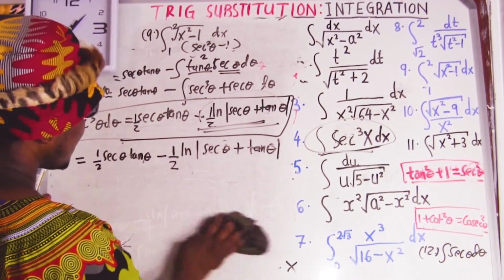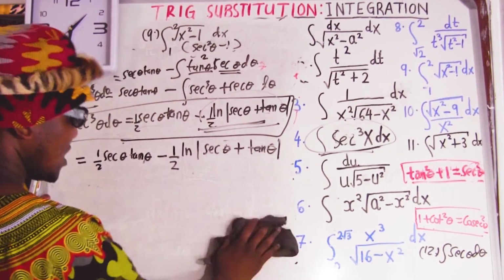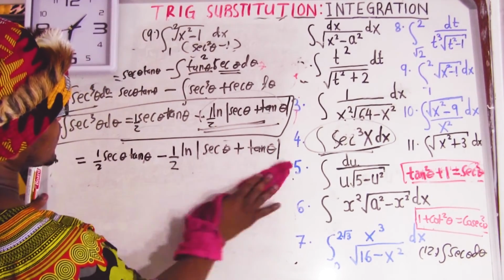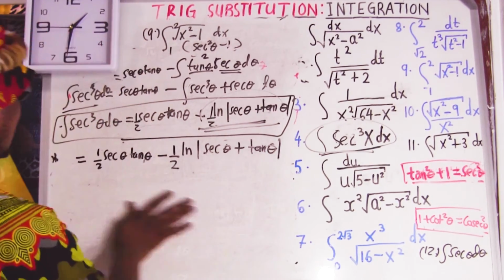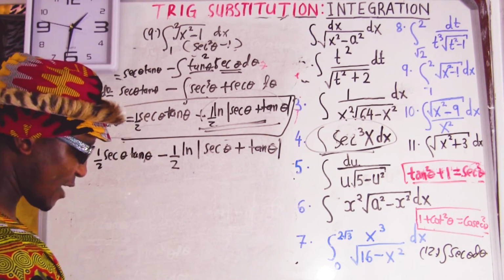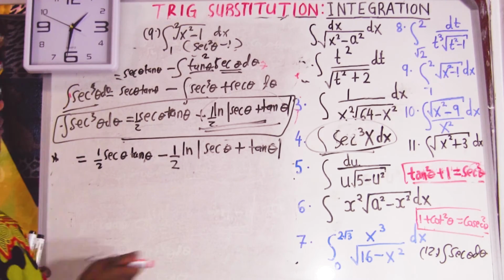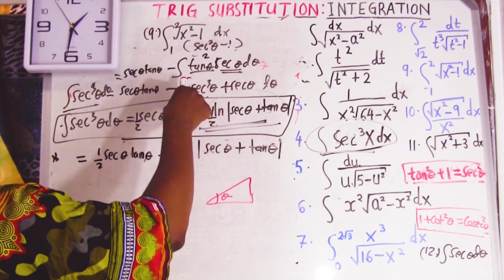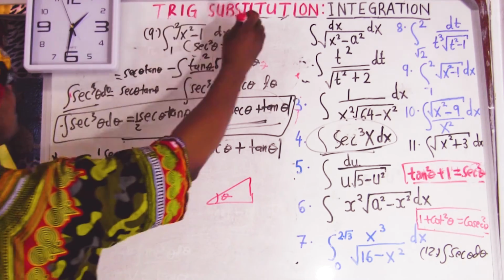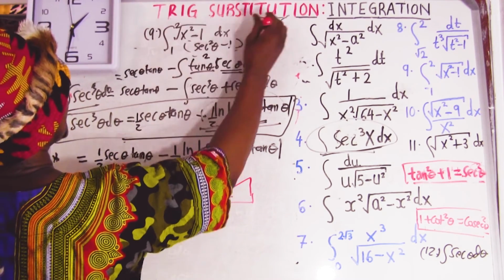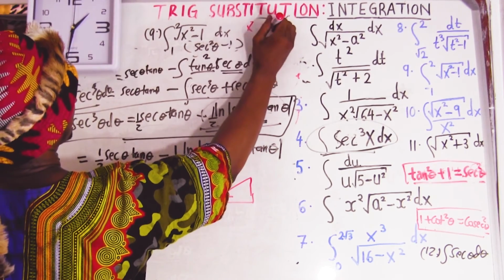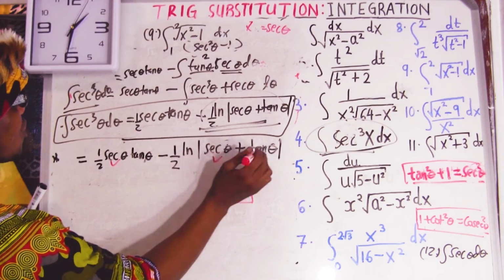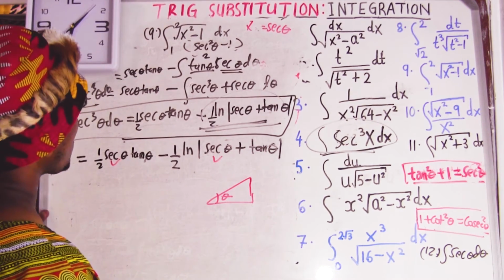So what we have to do now is go back and substitute the theta, like how we always do all the time. Okay, small triangle. And then how did we let? We let x equal to sec. Okay, so now this one we know, this one we know. The only thing we want to get is tan.